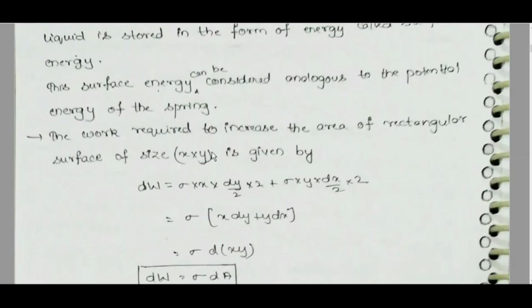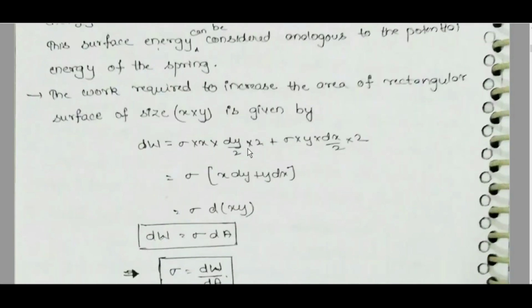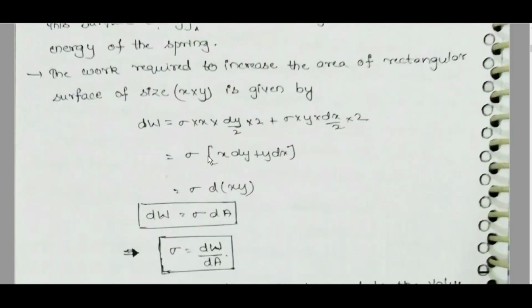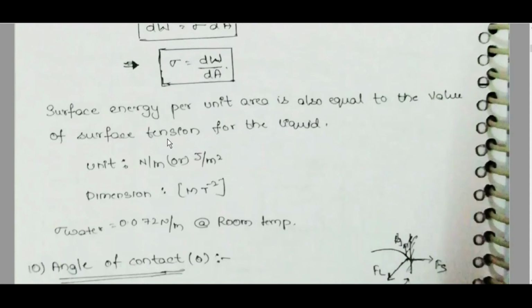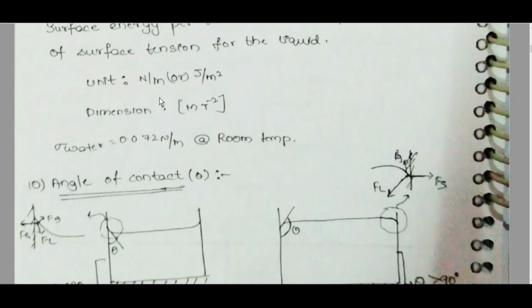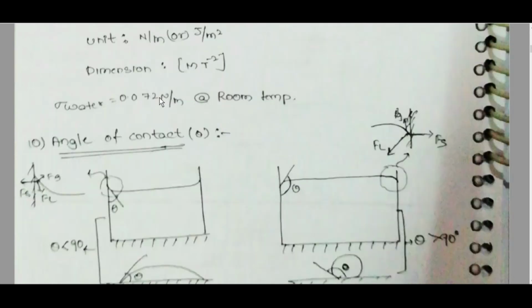The work required to increase the area of a rectangular surface of size x into y is given by dw is equal to sigma into x dy by 2 into 2 plus sigma y into dx by 2 into 2. This is sigma into (x dy plus y dx), which is sigma into dxy. dw is equal to sigma dA, so sigma is equal to dw by dA. Surface energy per unit area is equal to the value of surface tension for the liquid. Unit: Newton per meter or joule per meter square. Dimension: M T power minus 2. Sigma water is equal to 0.072 Newton per meter at room temperature.